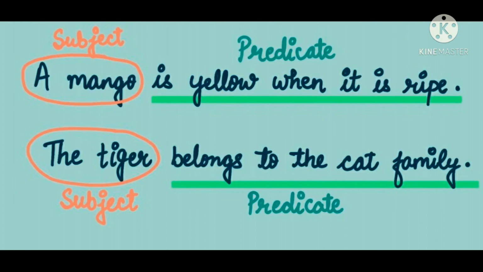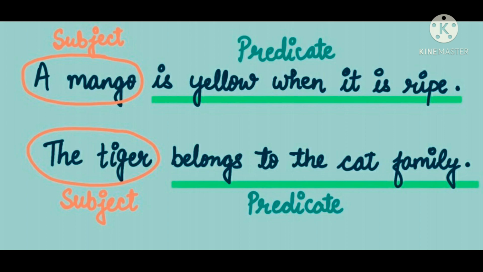Now let's have a look at these two examples. A mango is yellow when it is ripe. In this, the part which is circled is subject and the part which is underlined is predicate. The part that names the thing is subject and the part that is telling something about the subject is predicate.